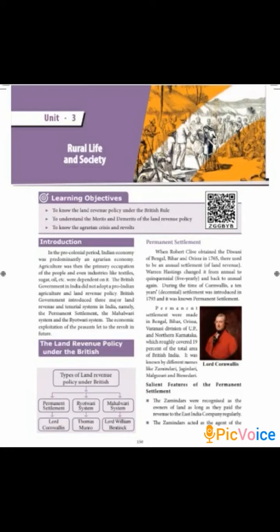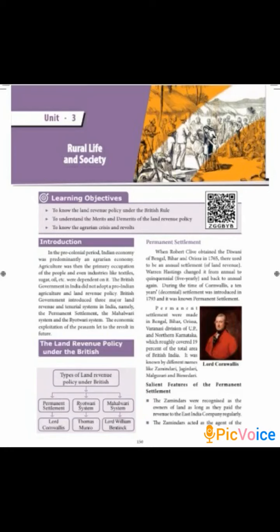Okay, so see to it. The first one is your permanent settlement, the second one is your Ryotwari system, the third is your Mahalwari system. So these 3 are very important. I have reduced it as per your textbook, because Jagirdari, Zamindari, all these systems come under the permanent settlement only.